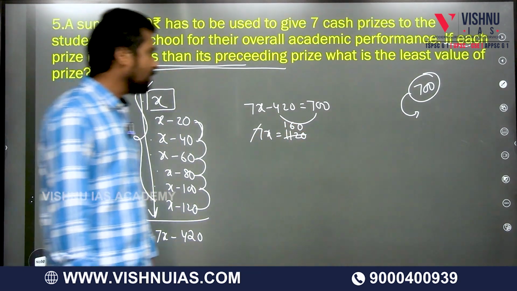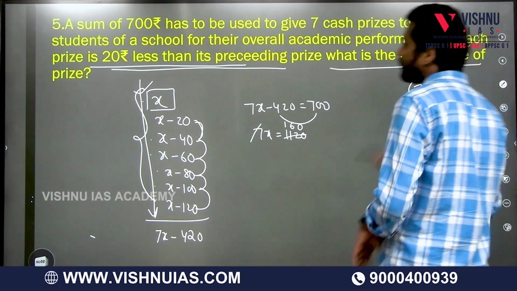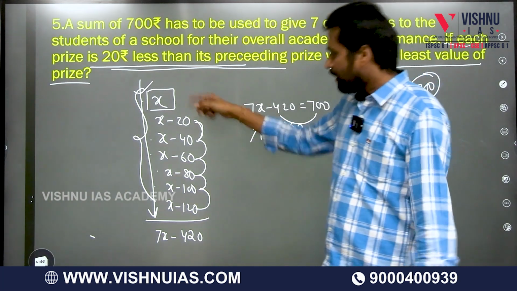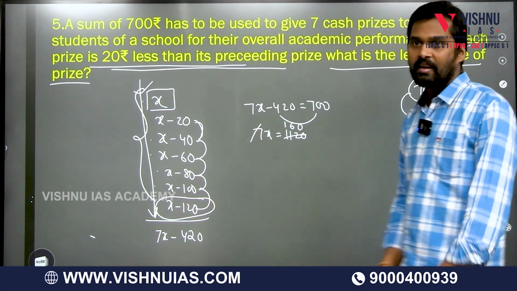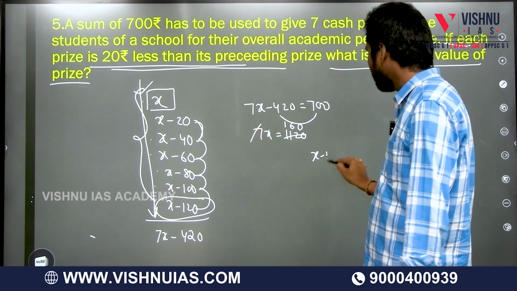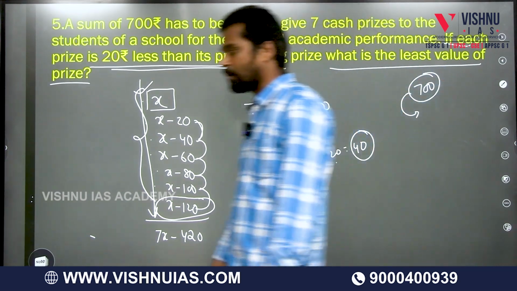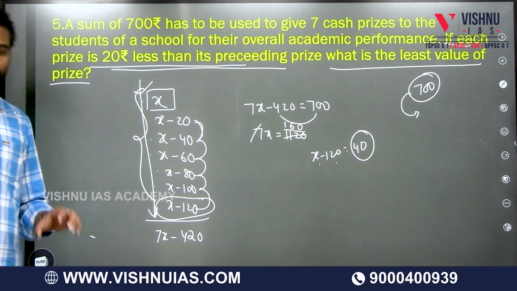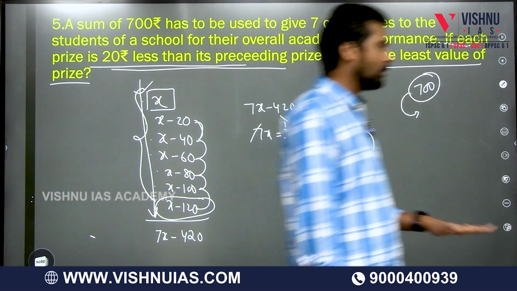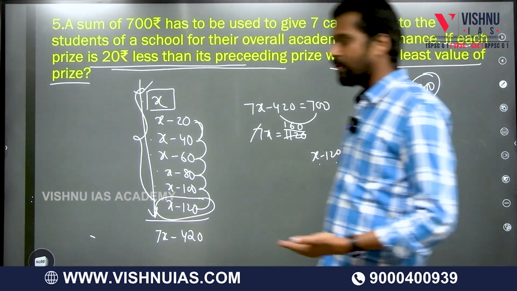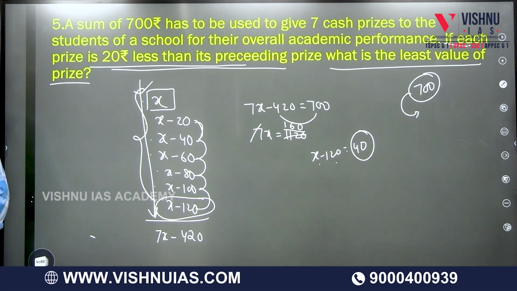After getting this value 160, you need to look at what the least value of the prize is. The least value out of these numbers is x minus 120. X is not the least value, x minus 120 is the least value. X value is 160, 160 minus 120 is equal to 40. So the answer is 40. Generally we have a minimum of 5 questions based on this type, which means we assume the value is x when we don't know any value, then when we do the problems, we will get the answers. So 40 is the least value.